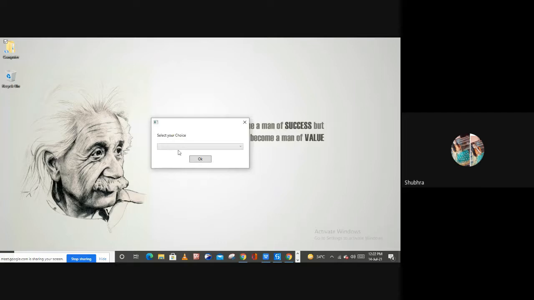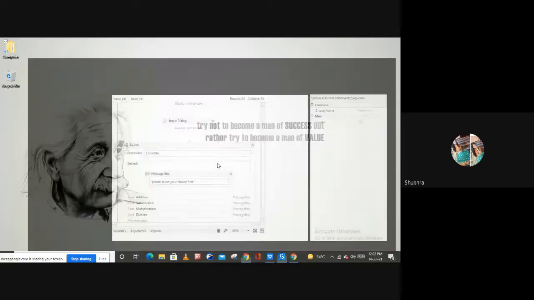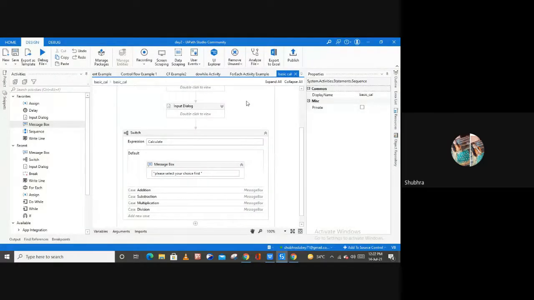And from these choices, I'm not going to select any of these choices. What if your user is not going to select any of these choices and simply close this third input dialog box? So you are getting this message box from your default case. Please select your choice first, right? So this is the message box from the default case, right? So this is how you can create your own basic calculators, right?